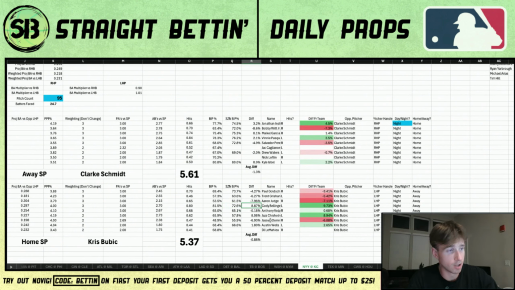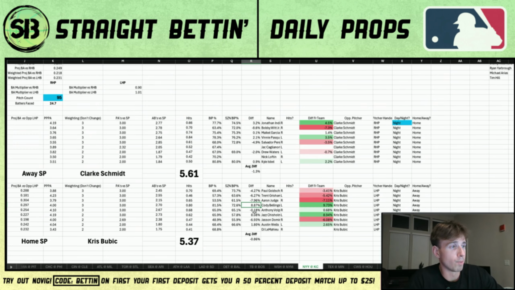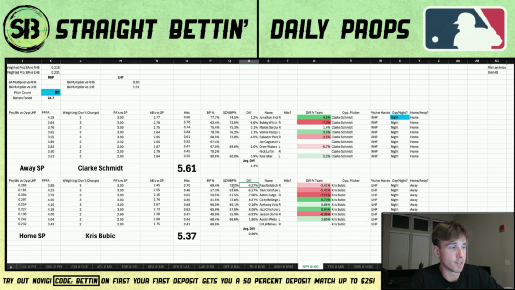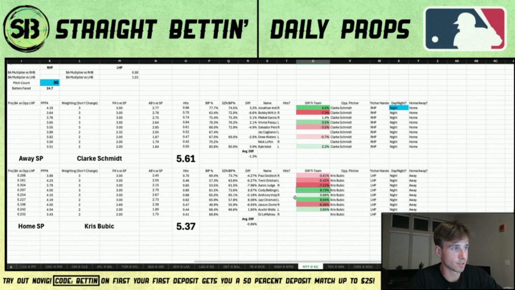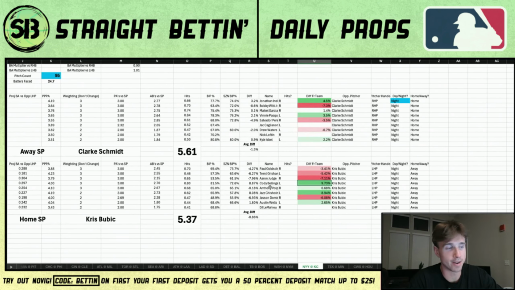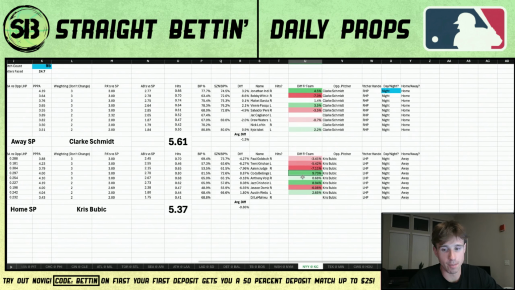And guys, here's the thing. They're all facing the same pitcher, right? So the books are going to see it and be like, okay, yeah, this pitcher strikes out a lot of guys, so we're going to think that all these guys are going to strike out. So basically, you find everyone's difference between their season total, and then you take the average difference of the team, and then you're dividing this by this or subtracting it or something like that, and that's how you get this number. So it's weighted first of all against the pitcher, and then it's weighted against the team, if that makes any sort of sense.